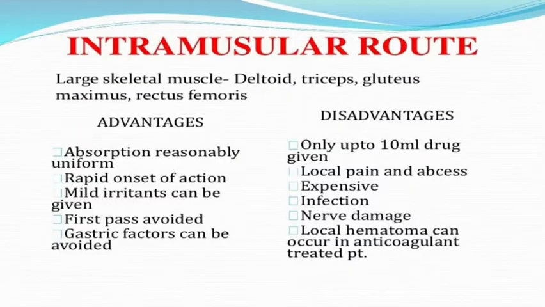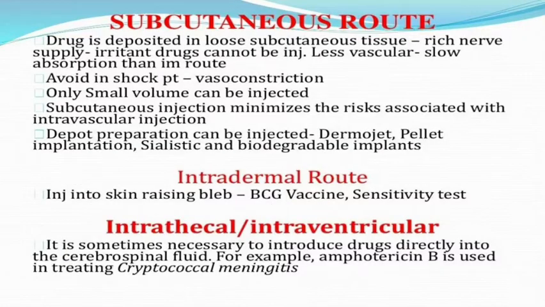Now the intramuscular advantages and disadvantages. It can be given into skeletal muscles: deltoid, triceps, gluteus maximus, rectus femoris. Absorption is reasonably uniform, with rapid onset of action. Mild irritants can be given, first pass is avoided, and gastric factors can be avoided. Only up to 10 ml can be given. Disadvantages: local pain, expense, soreness, infection, nerve damage, and local hematoma can occur in patients on anticoagulant preparations.